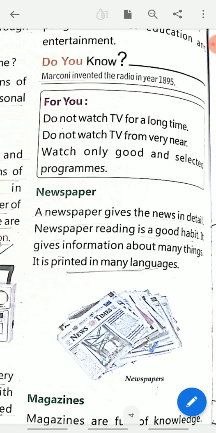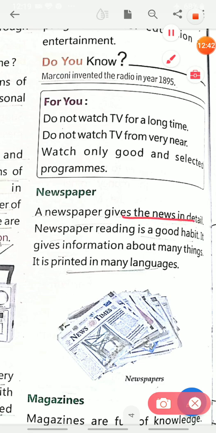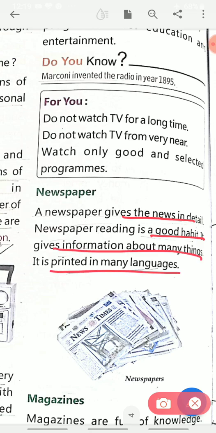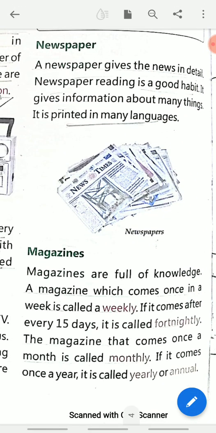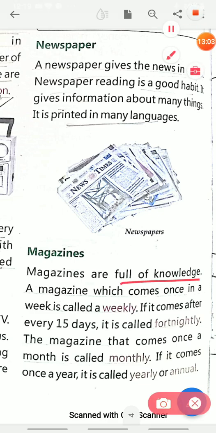A newspaper gives the news in detail. Newspaper reading is a good habit that every child knows. It gives the news in detail. Good habit. It gives information about many things. It is printed in many languages. Now comes the magazine. Please, children, underline. Magazines are full of knowledge.